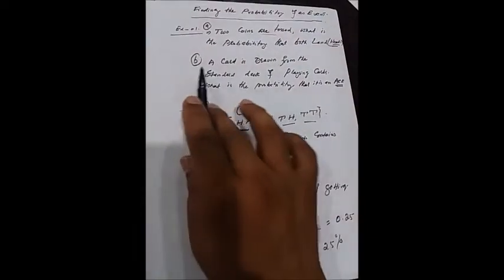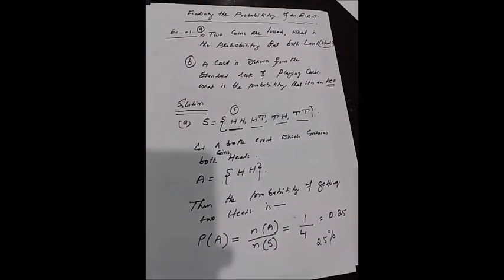Now the solution of problem B. For resolving B, a card is drawn from a standard deck of playing cards. What is the probability that it is an ace? So now we will try to resolve the B portion.